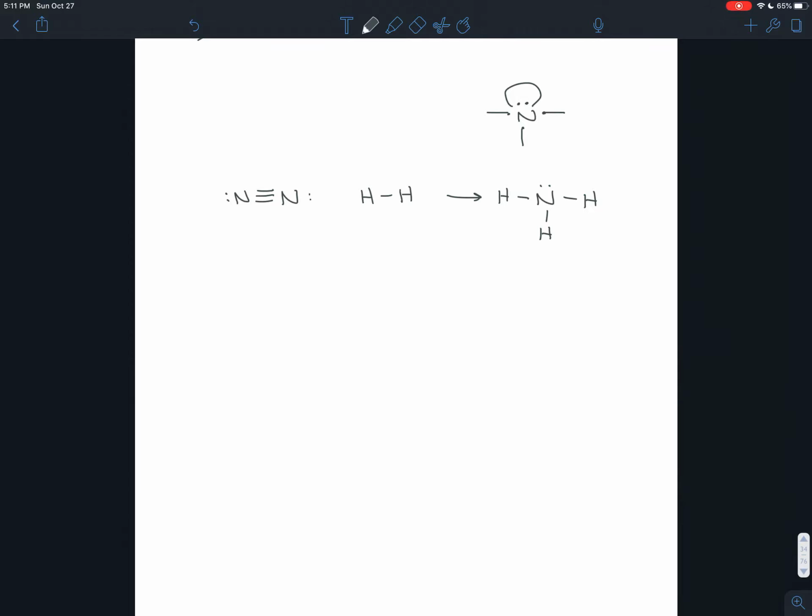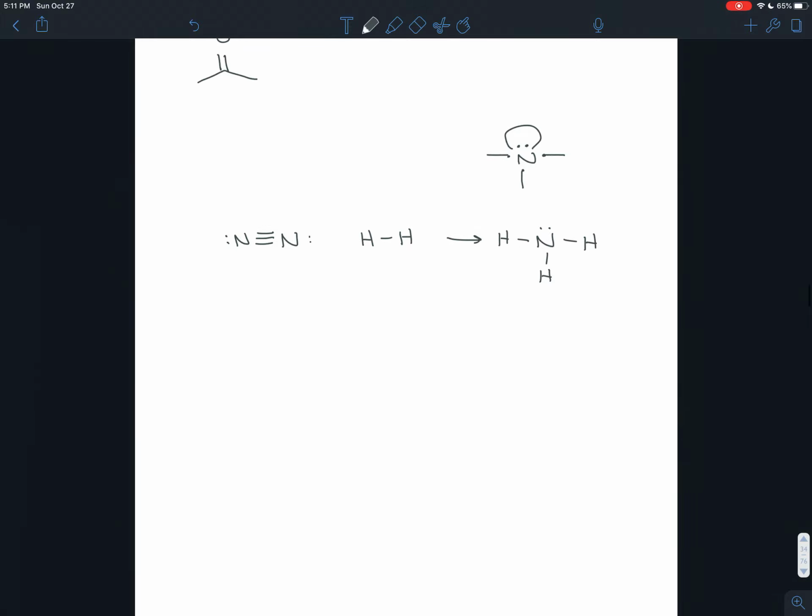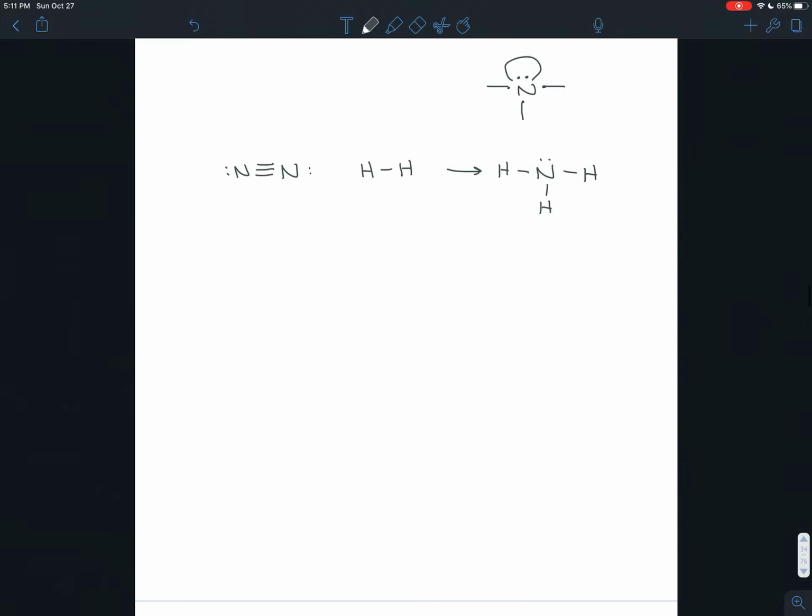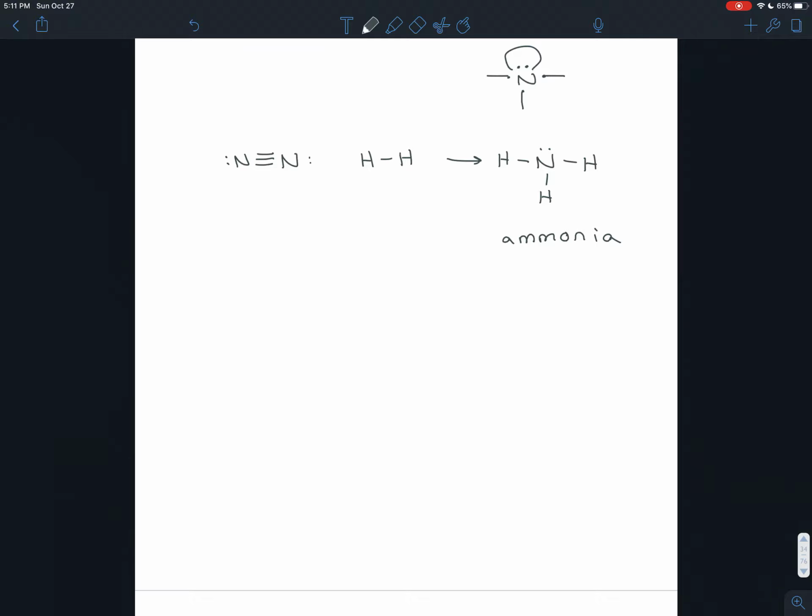So we have this molecule here, where nitrogen can combine with hydrogen. It's sort of like the nitrogen version of water. And kind of like water, it's very common on Earth. It's a molecule called ammonia. Now, if you take water and you start replacing the hydrogens with carbons, for example, if you replace one of the hydrogens with a carbon, then you get an alcohol.